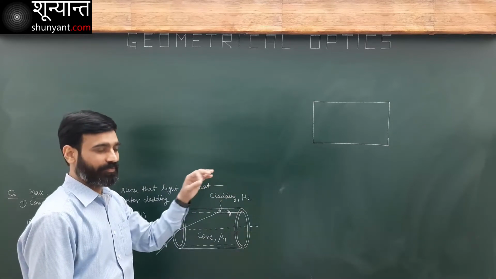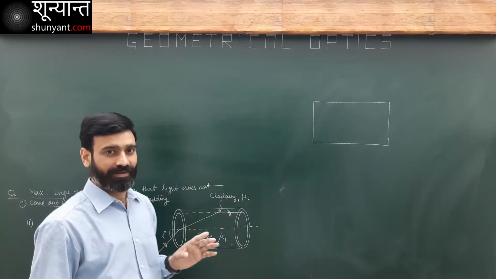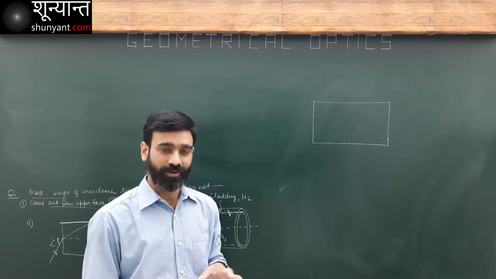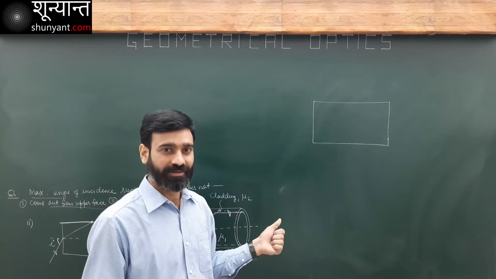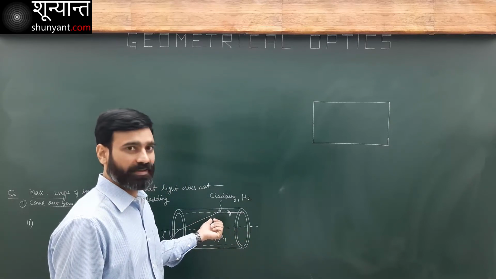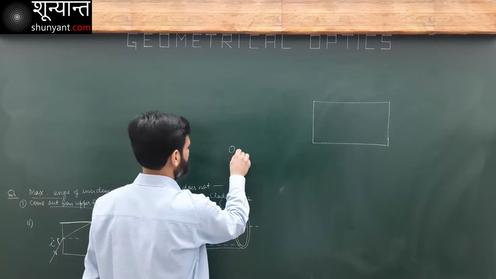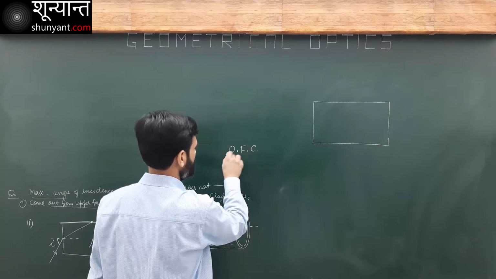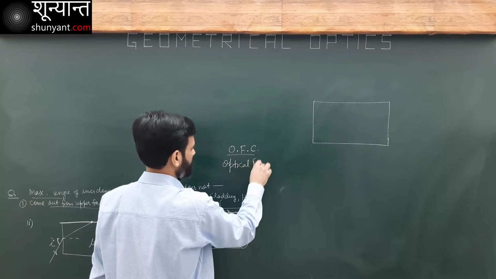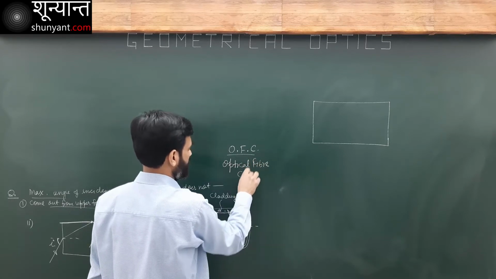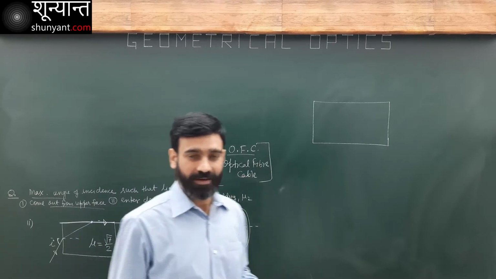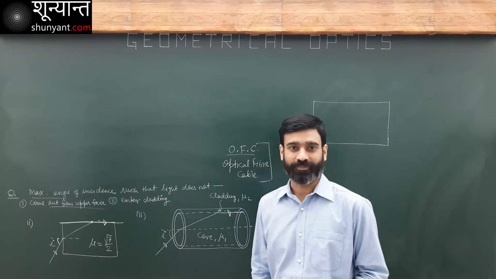A very important application of total internal reflection that we use all over the world is known as OFC, optical fiber cable. That's how we get our broadband connection in our homes.